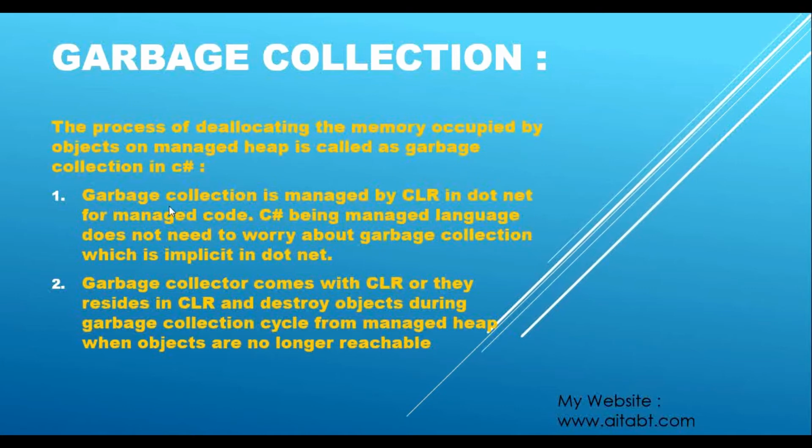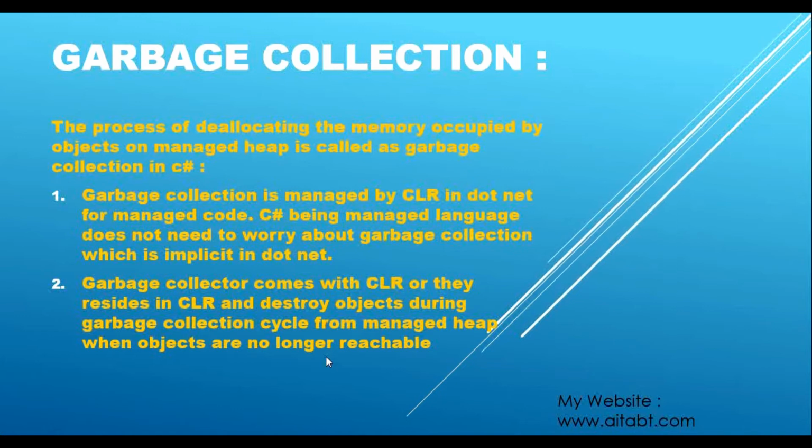Garbage collection is managed by the CLR in .NET for managed code, and C#, being a managed code language, does not need to worry about garbage collection, which is implicit in .NET. That is what I have just explained. The garbage collector resides in the CLR and destroys objects from the managed heap during the garbage collection cycle when objects are no longer reachable.